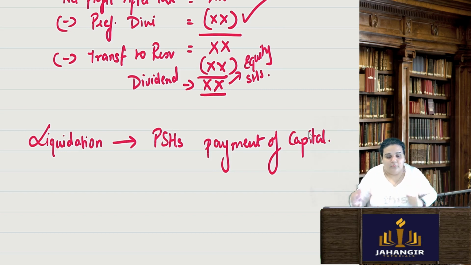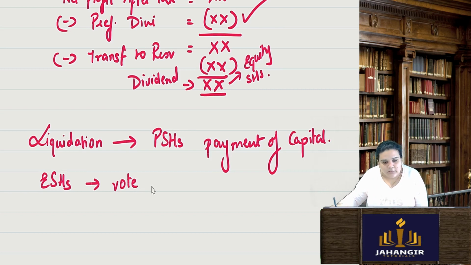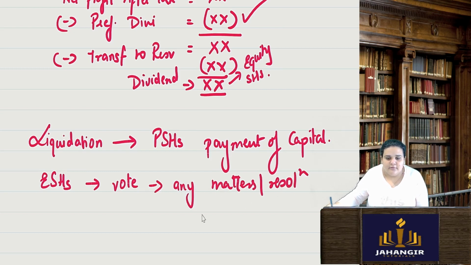Now equity shareholders are basically the owners. They can vote on every resolution, on any matters related to the company.